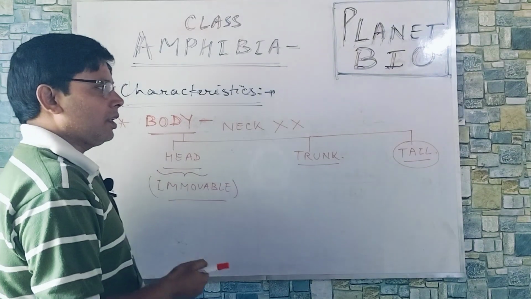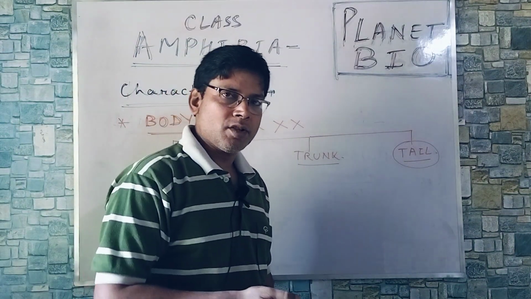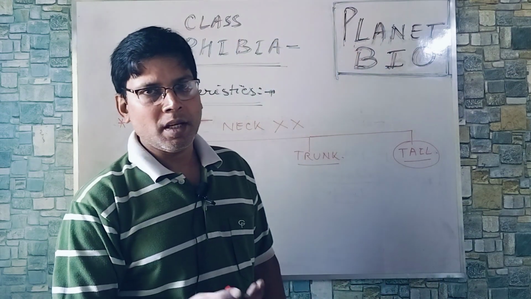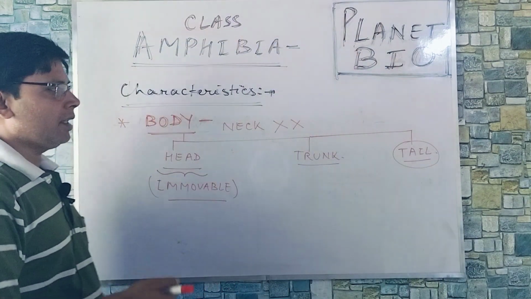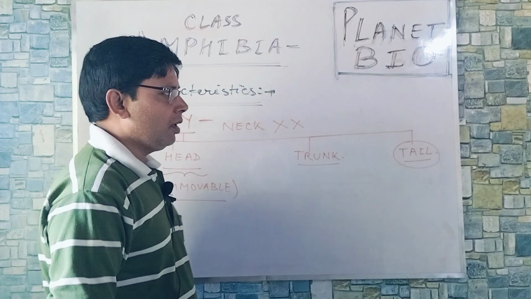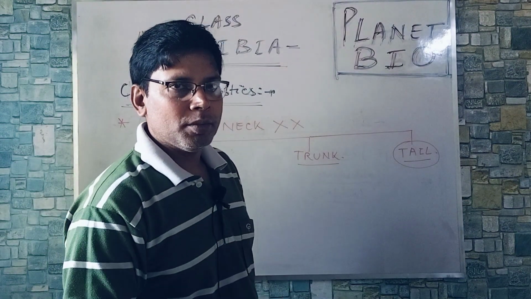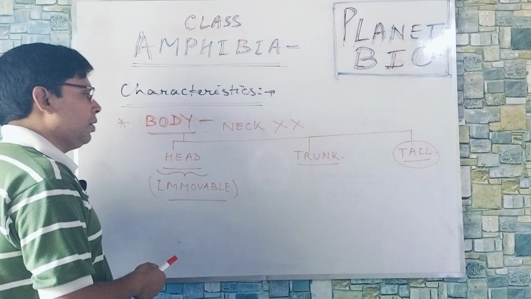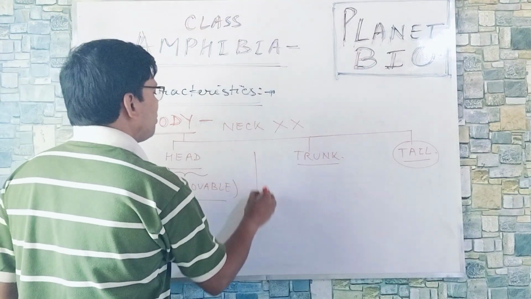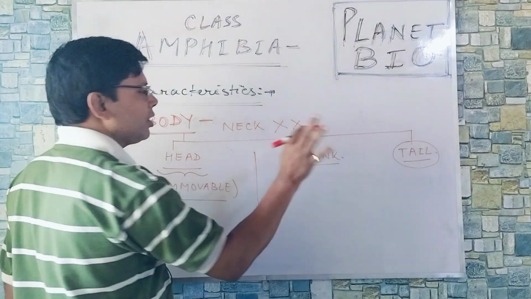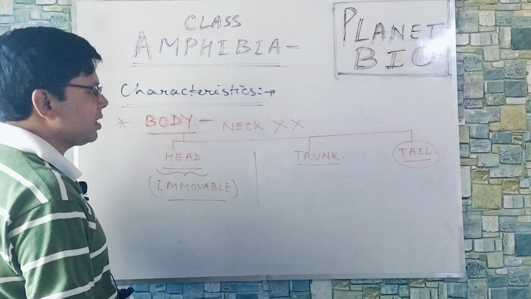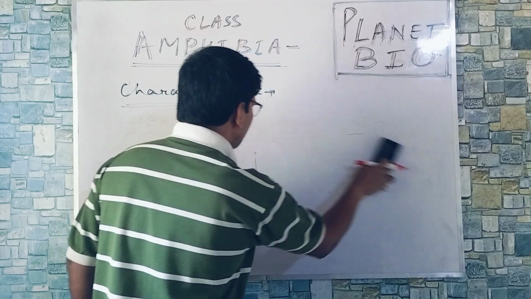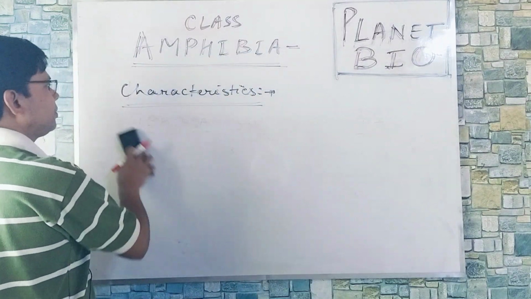For example, the larval stage of frog has tail, as they are totally aquatic. But the adult form is tailless. Another tailed form is salamander, Ambystoma. But mainly the body is divisible into head and trunk. Neck is always absent. Tail may be present in some, absent in some. So the head is always immovable.